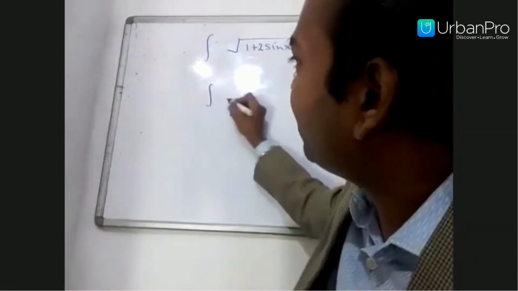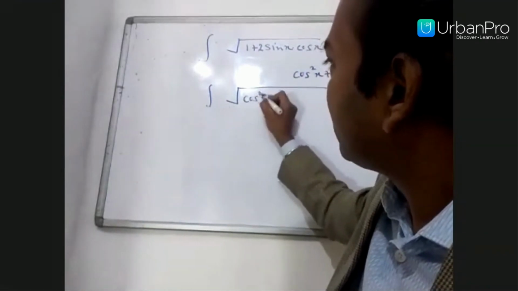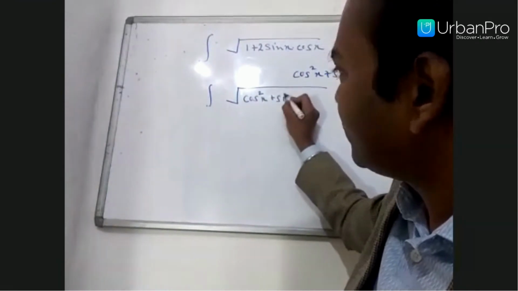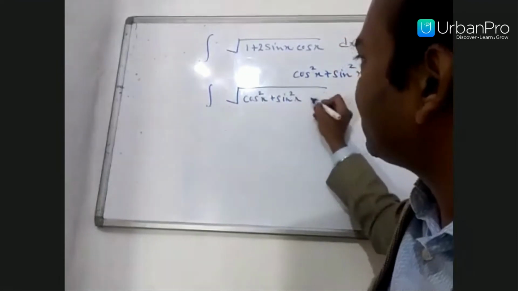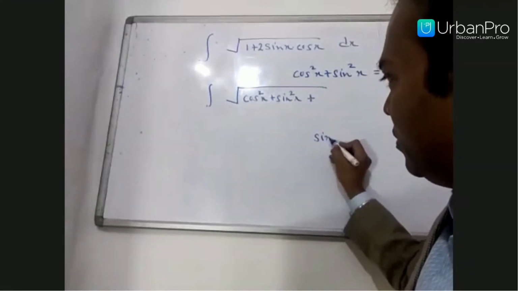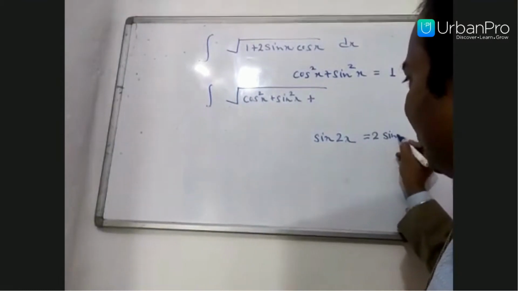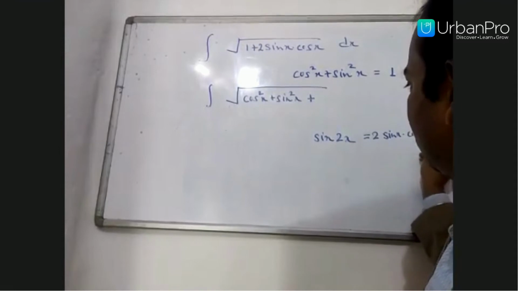So our problem becomes the square root of cos square x plus sin square x plus, one more formula we know, sin 2x equals 2 sin x cos x.